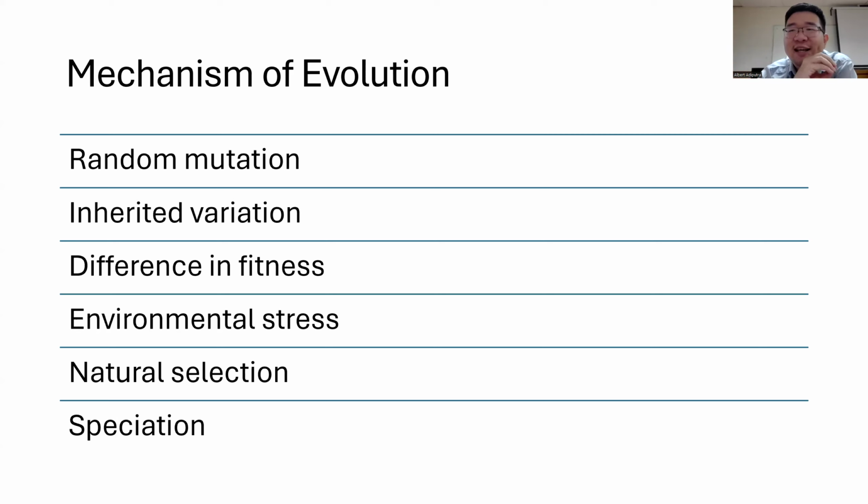If we repeat this process over and over for hundreds of generations, we will get to a point where speciation can occur. Speciation occurs when the mutant and the wild type are so distinct from each other that we can consider them different species. That's the mechanism of evolution in a very short minute.